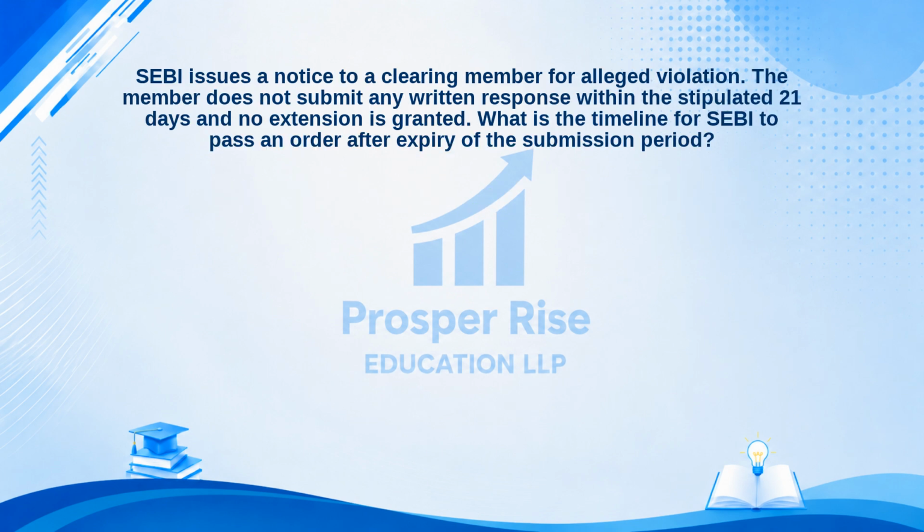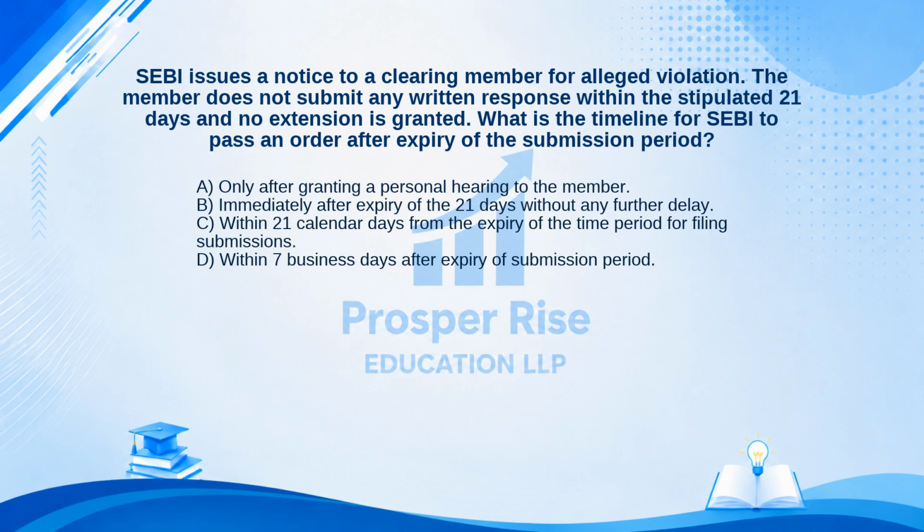Test your knowledge with this one. SEBI issues a notice to a clearing member for alleged violation. The member does not submit any written response within the stipulated 21 days and no extension is granted. What is the timeline for SEBI to pass an order after expiry of the submission period? Here are your options. A. Only after granting a personal hearing to the member.